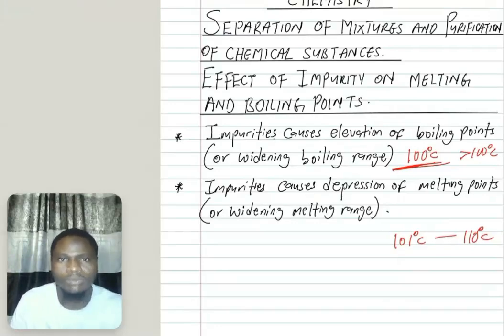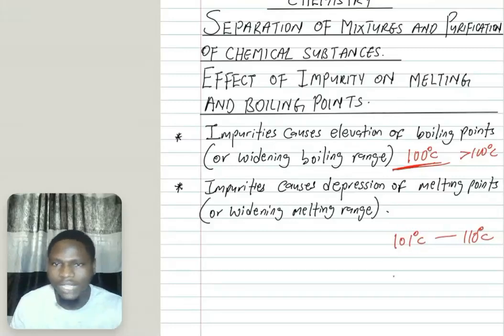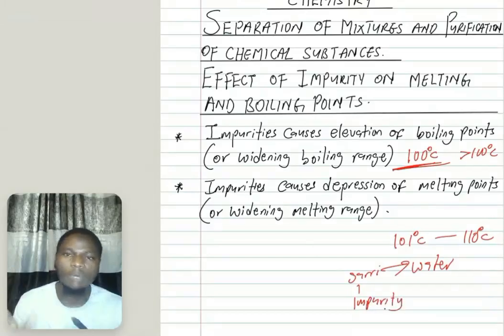And also, why is the boiling point increasing? That is the question. Impurity causes boiling point to increase, but why? Pay attention. Let me say I have water now. I have water and I added garri to it, and the garri I'm adding is little, so a little amount of garri. So this is serving as the impurity now. Good. Now, why will the boiling point increase?